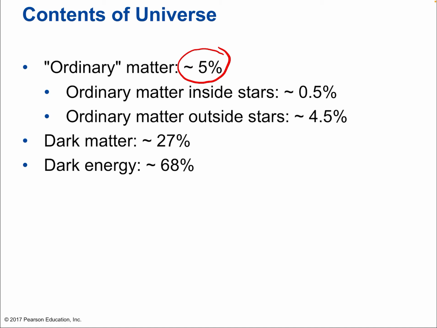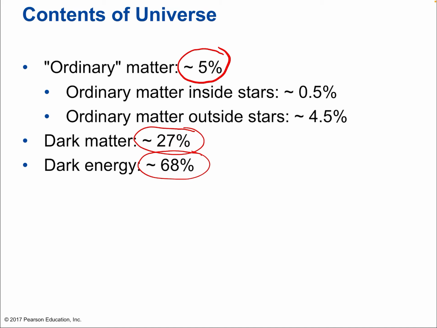That doesn't include stars, that doesn't include planets, that doesn't include gases. What is that? What is this unseen stuff? Well, we suspect that a huge amount of it is dark matter. And an even bigger amount, a mind-boggling 68% of the total mass energy of the universe, is dark energy. All right, so 68% is dark energy.